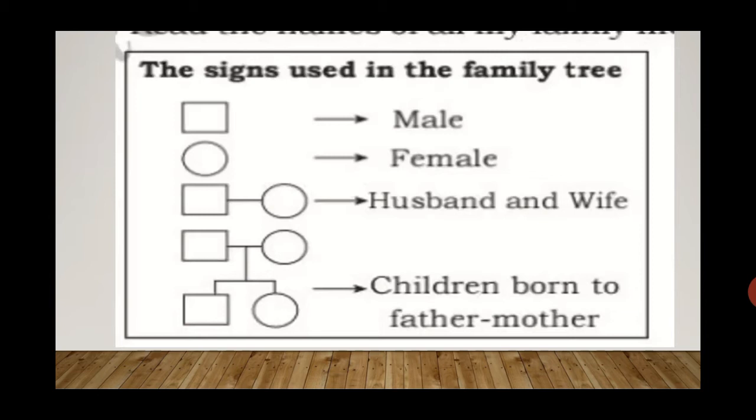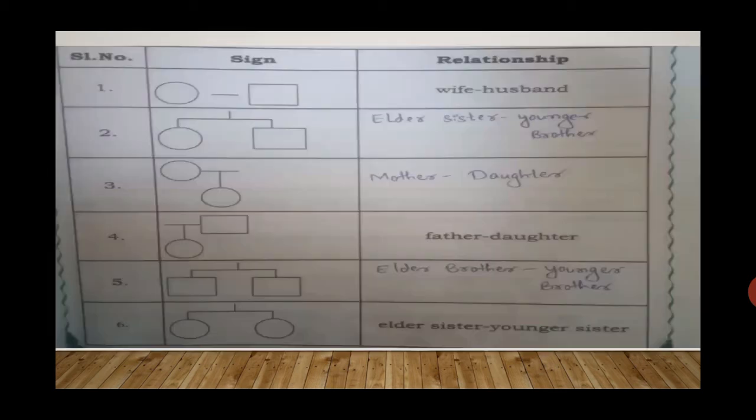A square and a circle joined by a straight line, which you can see in your slide, is husband and wife. The children born to father and mother are introduced below. Yes, it has been shown in your slide. So see it clearly. By using these signs one can draw a family tree.